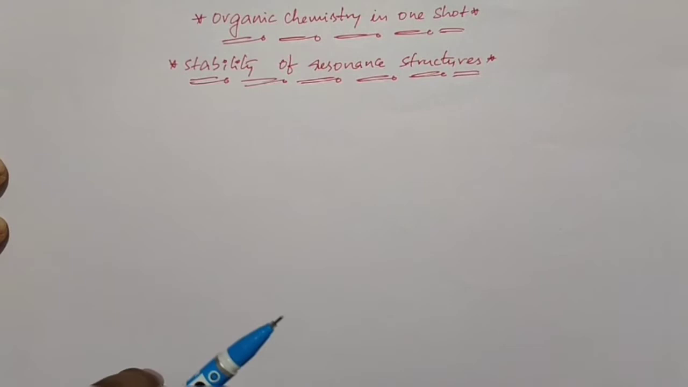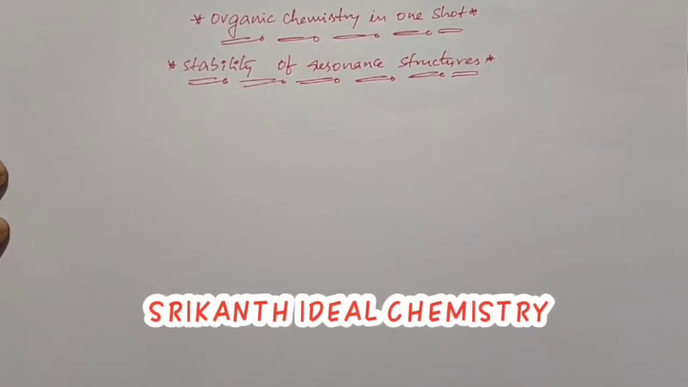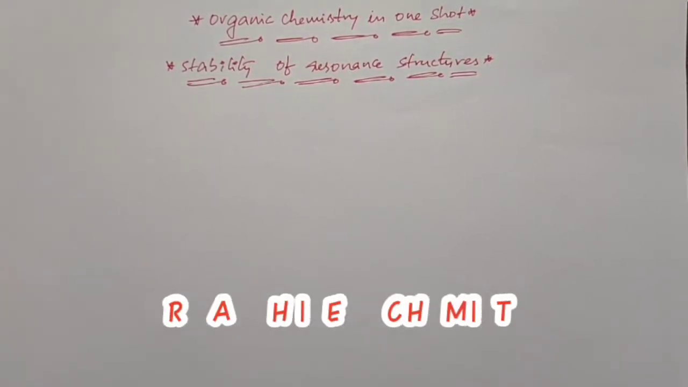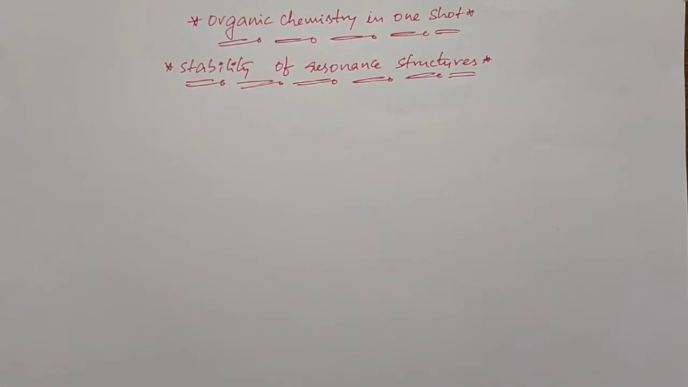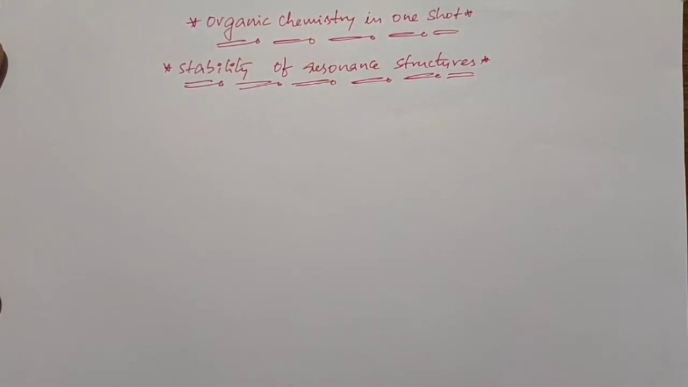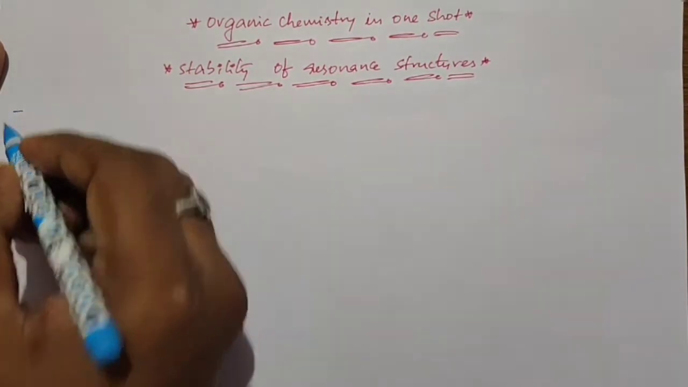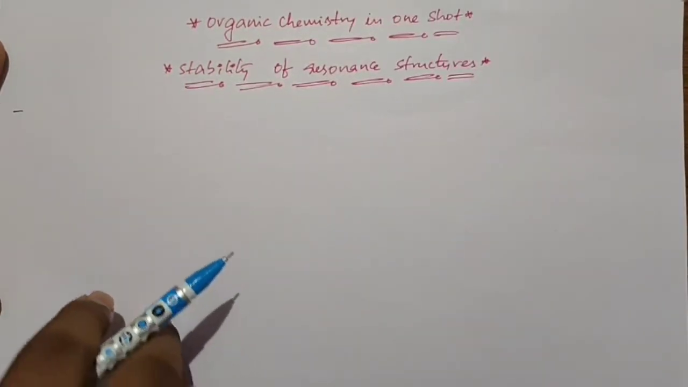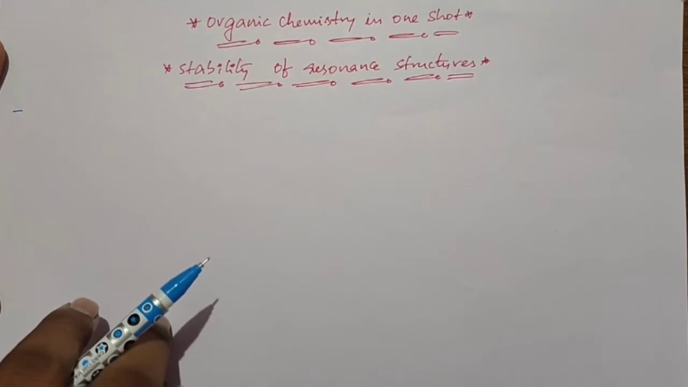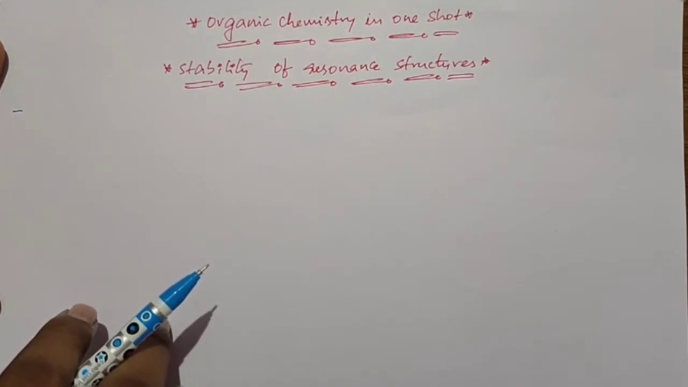In this video on organic chemistry, we are discussing the stability of resonance structures. The stability of any resonance structure depends upon some rules, so we will discuss the rules one by one. The first rule, rule number 1, is that the compound with more covalent bonds is stable.